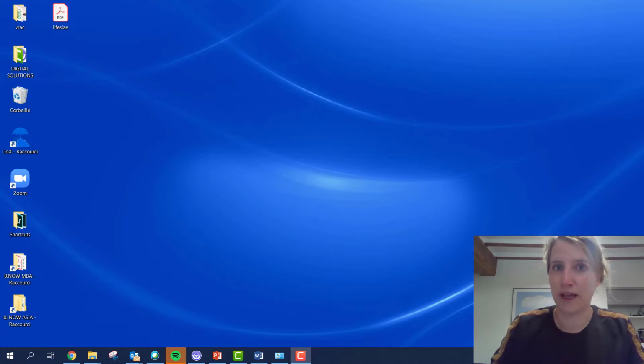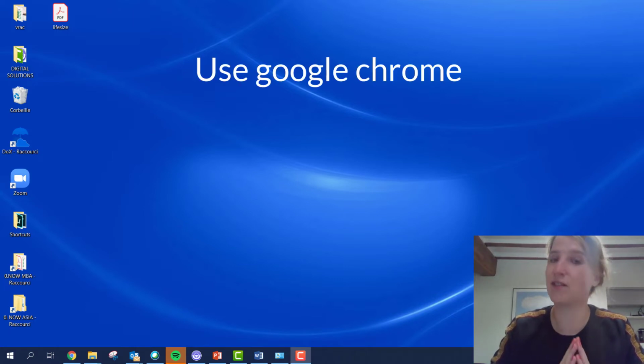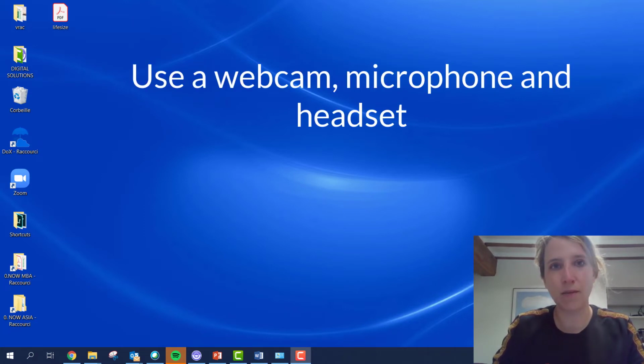As you know, you have received a detailed planning, which indicates when you have to connect on the Barco connected room. The connection is quite easy to do. First, please note that you have to use Google Chrome, so this is a must. Before even starting to connect, please make sure that you have Google Chrome installed as a browser. Also make sure that you are using a functional webcam, and that you have a microphone and a headphone, which will allow you to have a clear lecture when you are following Wilfried's instruction online.